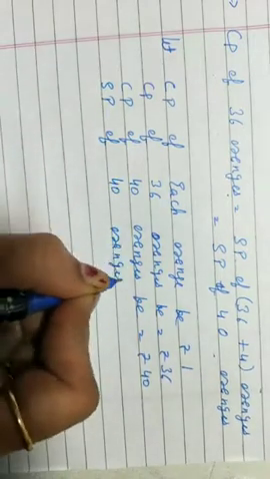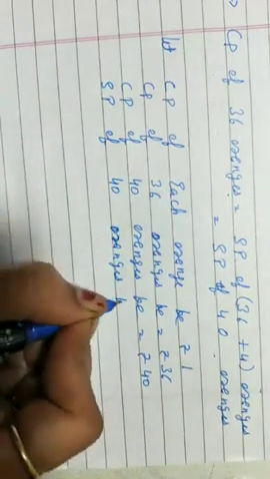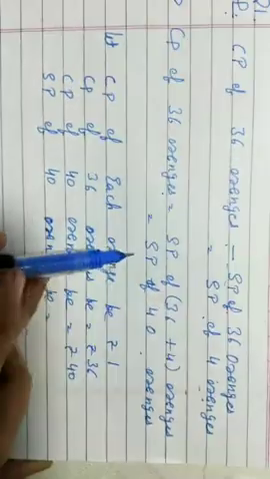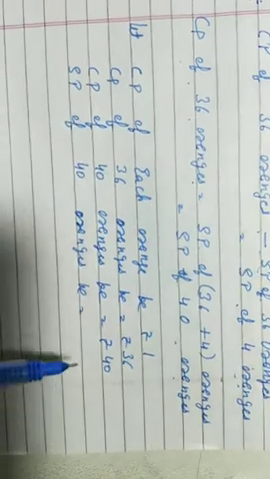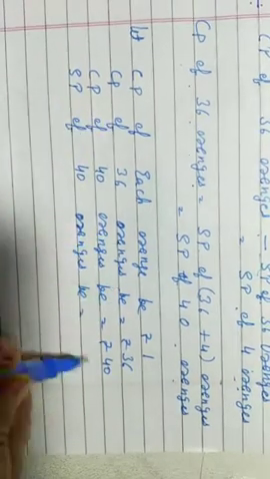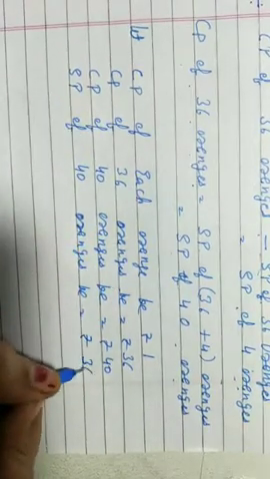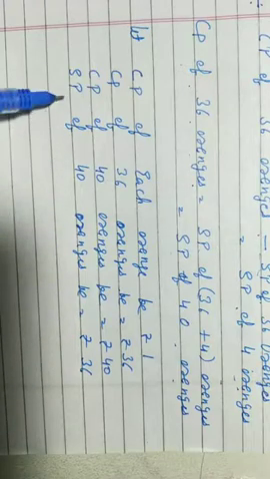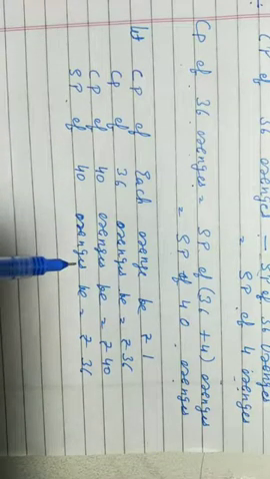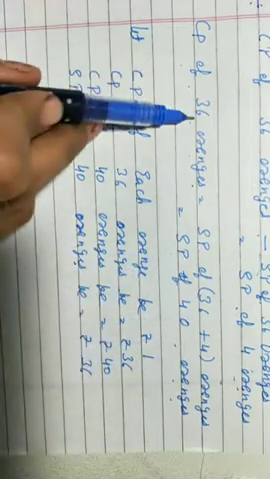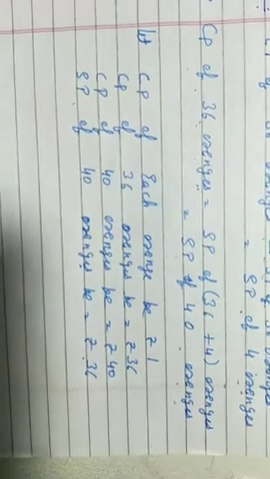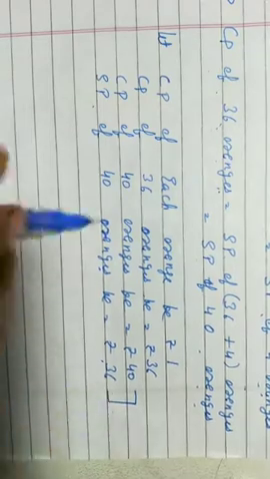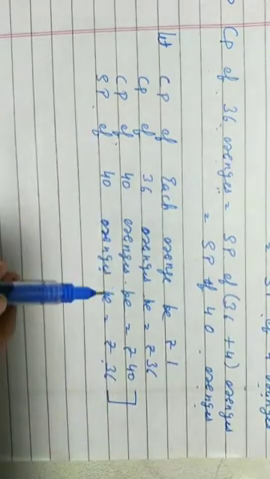Selling price of 40 oranges, have a look at our previous statement: selling price of 40 oranges is equal to cost price of 36 oranges. That is cost price of 36 oranges, how much? Rupees 36. Note down this statement carefully. That's why we have taken it as rupees 36.